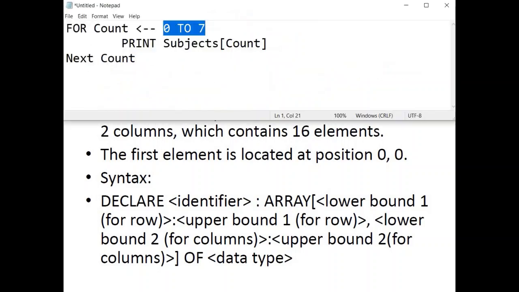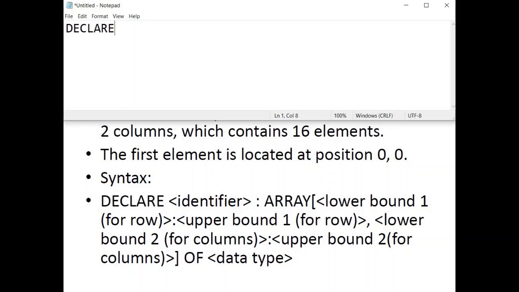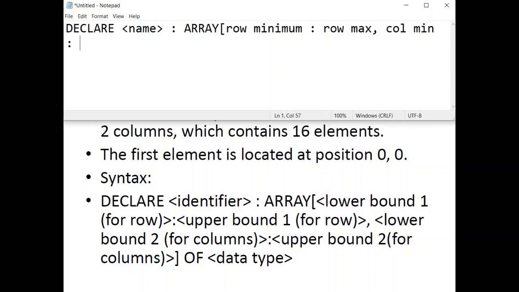Now how do you declare a two-dimensional array? You use the keyword DECLARE, then you write down its name, then after a colon you write the keyword ARRAY, then in square brackets the row minimum and row maximum, comma, column minimum, column maximum, square bracket close, OF, and then you write the data type.